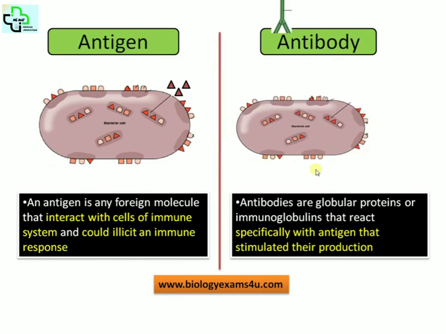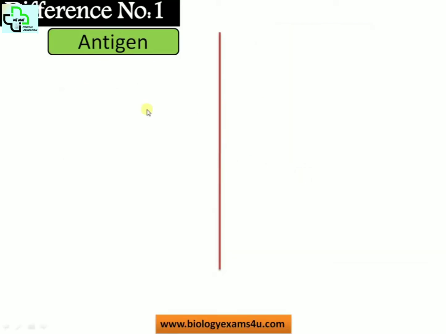So this is a bacterium. Antibodies are specifically targeted against a specific antigenic determinant. There is a constant race between antigen and antibody, similar to that of a prey-predator relationship. Antibodies are involved in our defense system, actually protecting us from diseases, whereas antigens are the disease-causing agents. And there is a constant 24/7 battle, and we'll be discussing in detail how these two molecules differ and what makes the difference. Difference number 1.